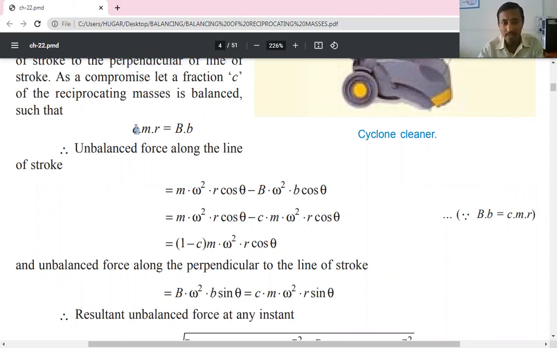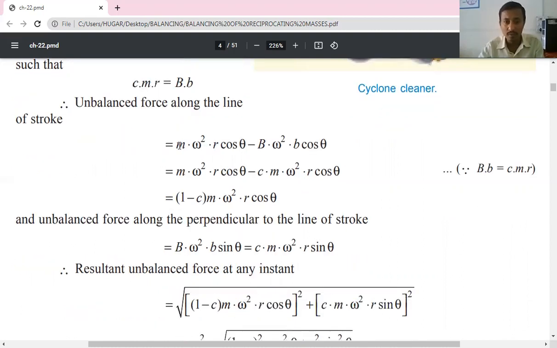So for the fraction we use c. Fraction means 60%, 70%. If it is 70%, the c value is 0.7. If it is 80%, the c value is 0.8, like that. So only the c portion of the reciprocating parts is balanced, which is equal to B into b. So the unbalanced force along the line of stroke is equal to M omega square R into cos theta minus B omega square b into cos theta.